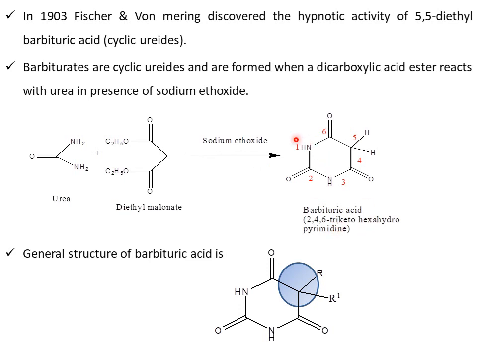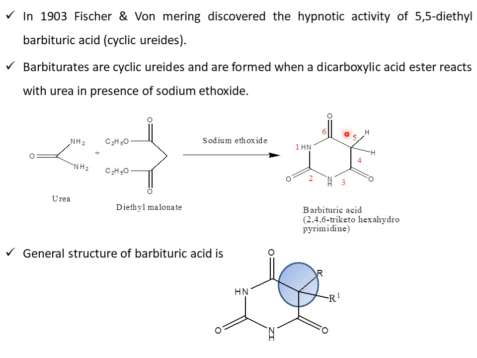So this is the numbering of barbituric acid. It consists of a pyrimidine ring with 3 ketones. So this is the structure of barbituric acid. We start the numbering from the first nitrogen atom, second, third, fourth, fifth, and sixth. At the second, fourth, and sixth positions we have ketones. So the name of this molecule is 2,4,6-trioxohexahydropyrimidine. This is the chemical name of barbituric acid.